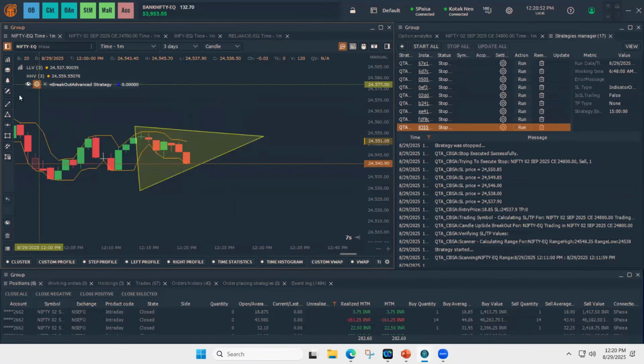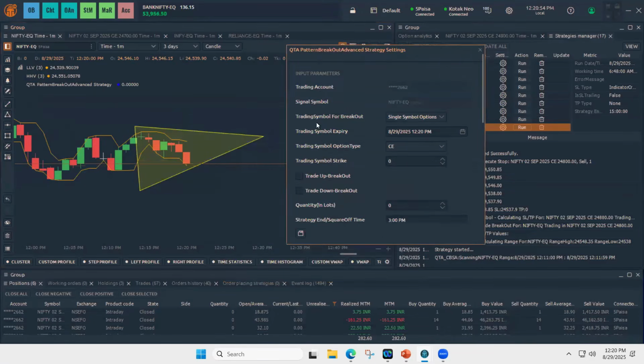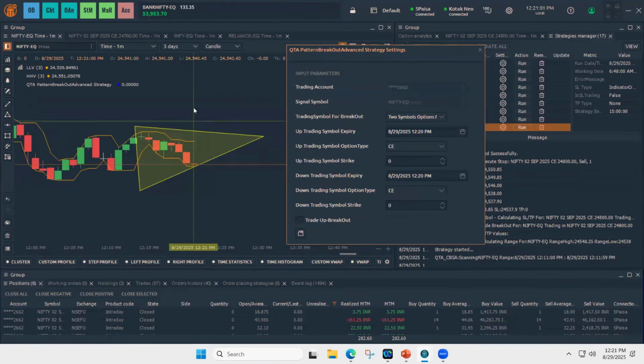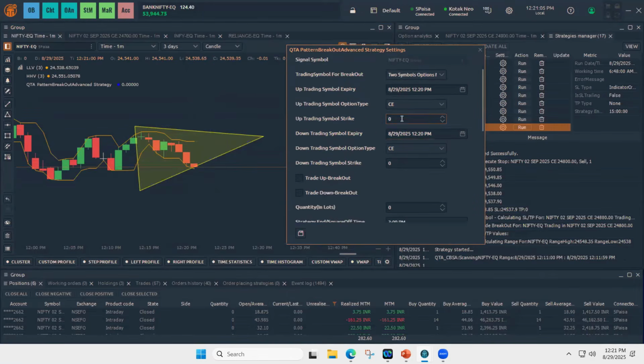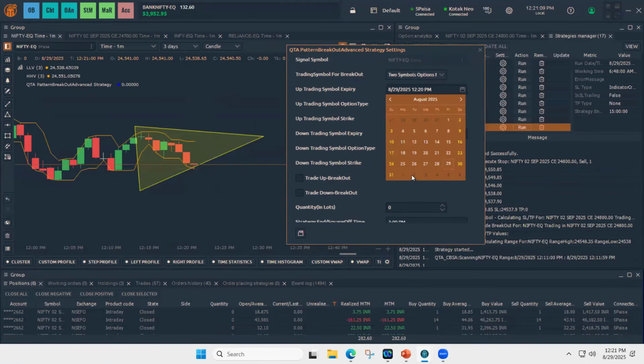Now we'll go to the settings that we want to trade. Suppose I'm choosing two symbol options mode. If price breaks this triangle upward, I'll keep trades on CE. If it goes downside, I'll keep trades on PE.